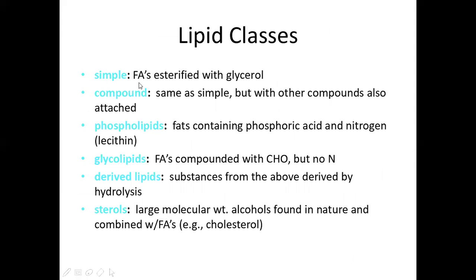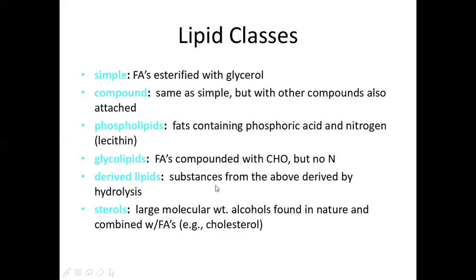Simple lipids are those where fatty acids are esterified with glycerol. We have seen in the chart a glycerol molecule having three fatty acids. Next is compound lipids or heterolipids. They are the same as simple lipids but with other compounds also. We have seen phospholipids and glycolipids. Phospholipids have phosphoric acid and nitrogen, for example lecithin. Glycolipids have carbohydrate with CHO group but no nitrogen. They have carbohydrates attached to the fatty acids.